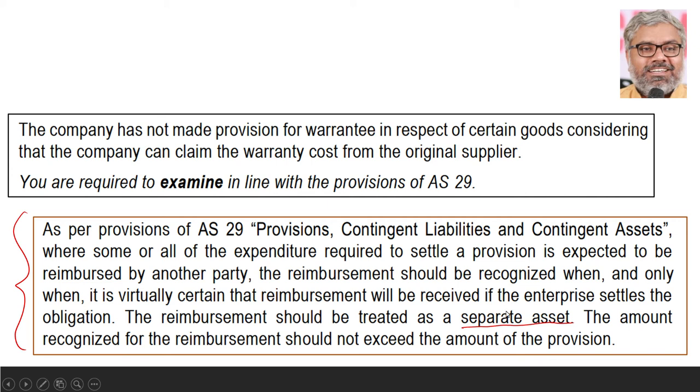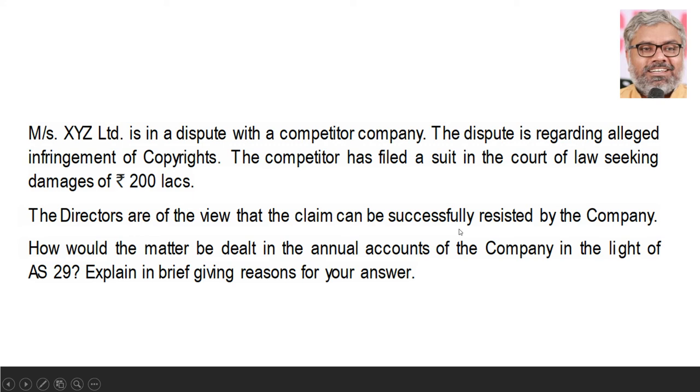What is applicable in this case is that the company has done incorrect treatment. It has to create a separate asset, that too if the conditions of AS 29 are followed, and if it is virtually certain about the recoverability of that reimbursement, then it can create the asset separately. But that does not mean it will just ignore the provision. It has to create a provision also. Definitely a provision has to be created under AS 29 since it is a present obligation. Warranty is a present obligation, no doubt about it. So that is the answer for such kind of questions. Similar case-based questions can be asked again.